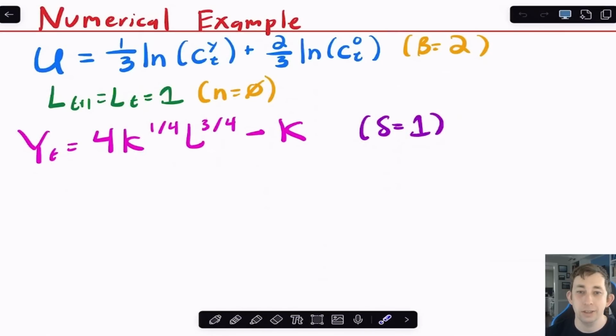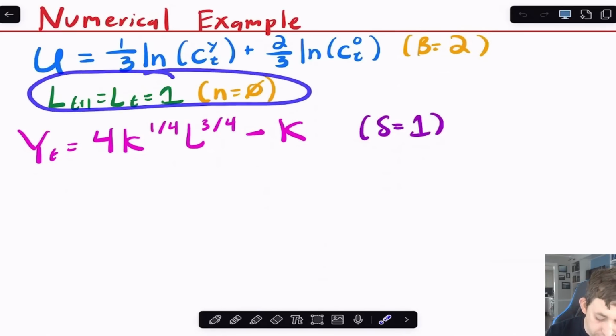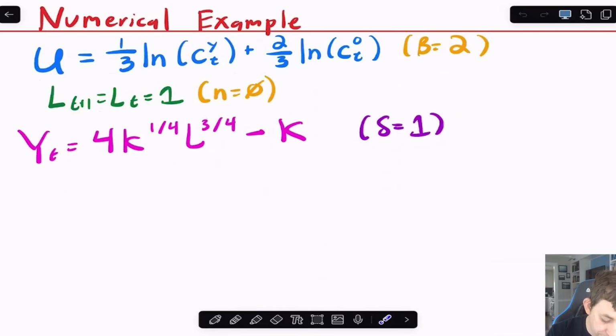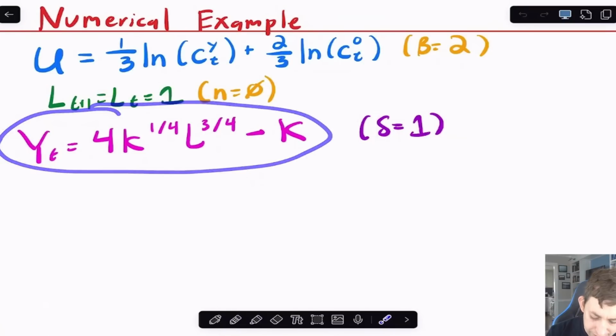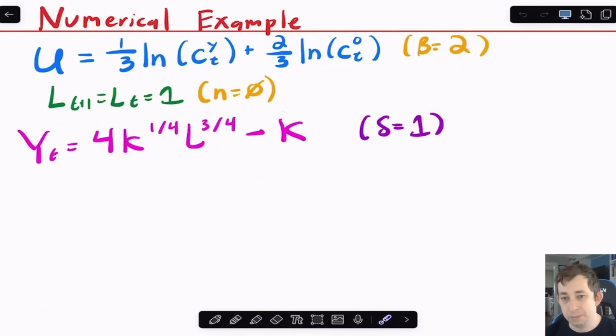So what I want to do is go through those exact same steps, but with a numerical example. So what I'm going to say is, here's a utility function, 1/3 natural log of C_t young, 2/3 natural log of C_t old. So our beta is 2. Let's say that we don't have population growth. Let's just make it easy. And for our production function, again, just to make it easy, let's say that we have full depreciation so that all the coconut trees die from one period to the next, and our number of coconut trees in the next period is just exactly equal to our savings from yesterday.